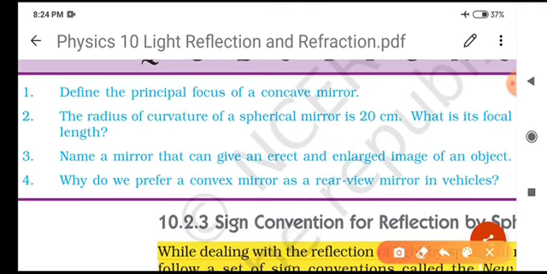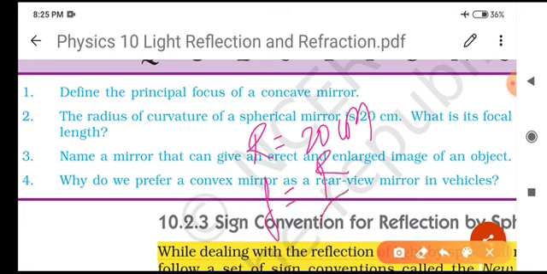Now here is the second question. The radius of curvature of a spherical mirror is 20 centimeter. What is its focal length? We have to find its focal length. As you know, the relation between focal length and radius of curvature: focal length is half of the radius of curvature, and radius of curvature is 2 times the focal length.